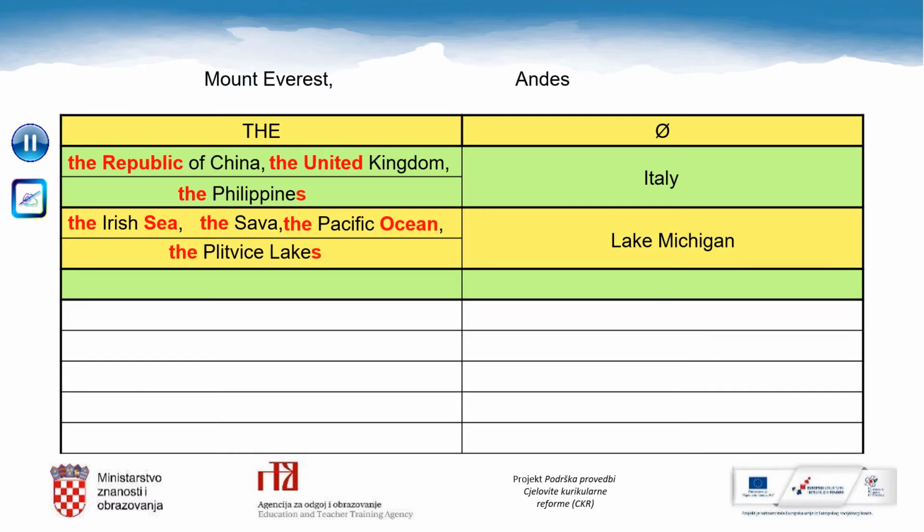Pause the video and write these two examples in the correct column. Mount Everest, Andes. Let's check. We say Mount Everest because it is only one mountain, but we say the Andes because it is a mountain range. Great job!